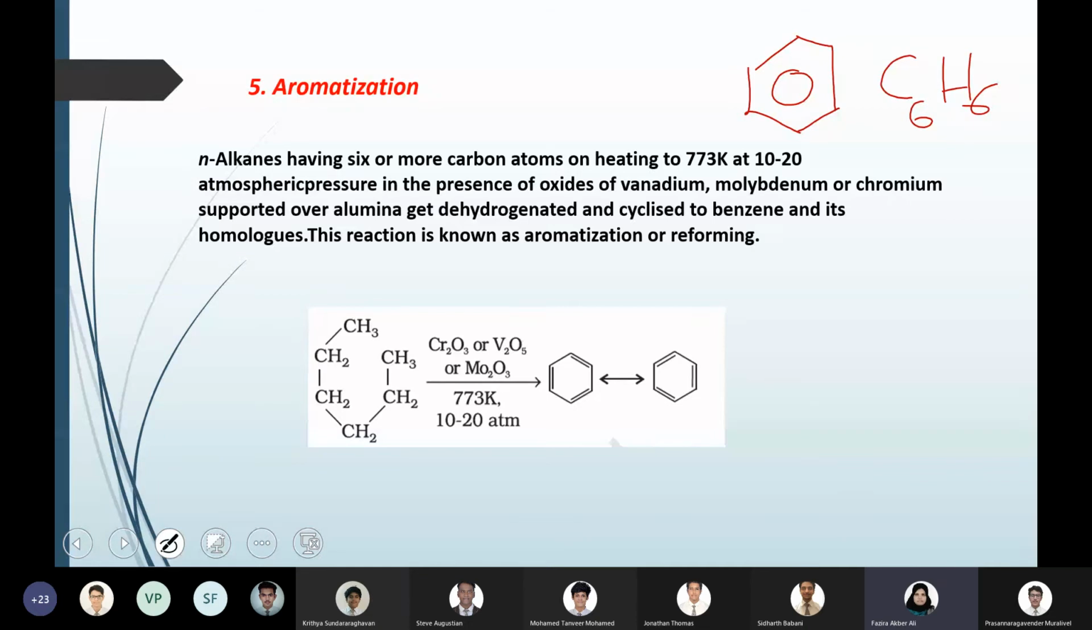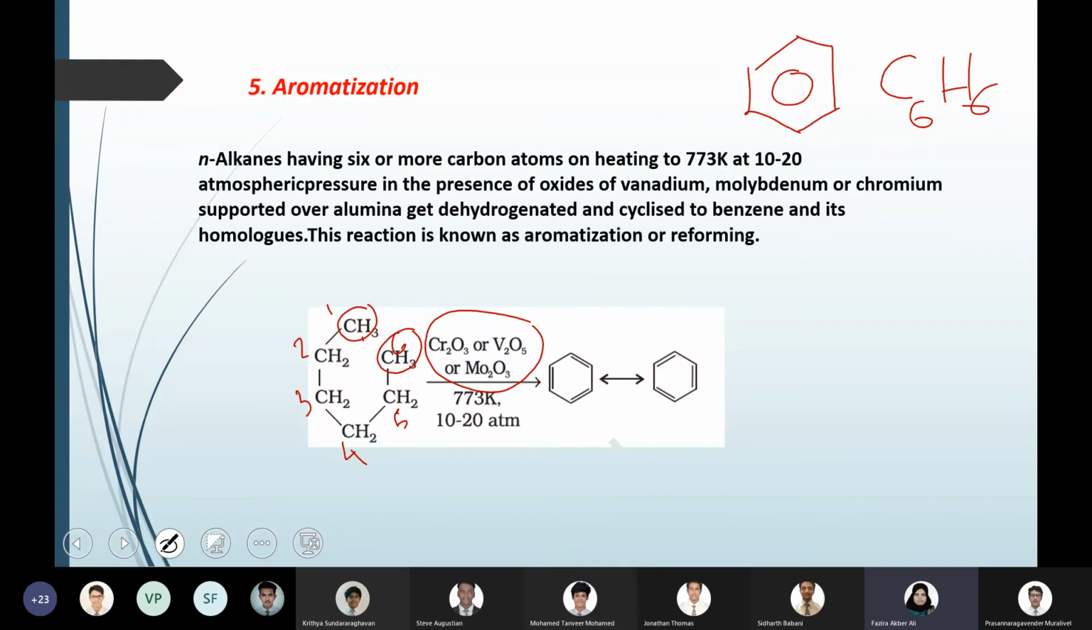Okay, so as benzene is to be prepared, you need to take hexane with 6 carbon atoms. So you can see 1, 2, 3, 4, 5, 6, 6 carbons, just like a normal chain, only written in this format. But on reaction with oxide of chromium, vanadium or molybdenum, any of these oxides, at a high temperature of 773 Kelvin and 10 to 20 atmospheric pressure, the first and the sixth carbon join together to get a ring structure with alternating single and double bonds.